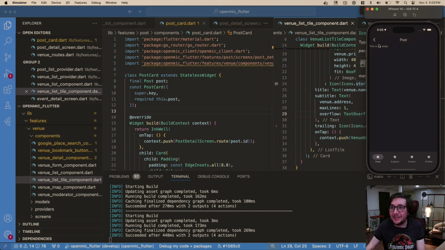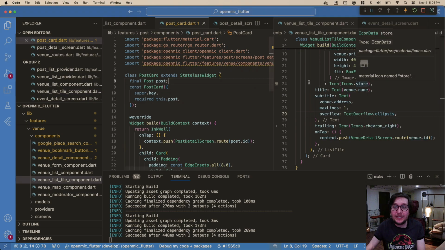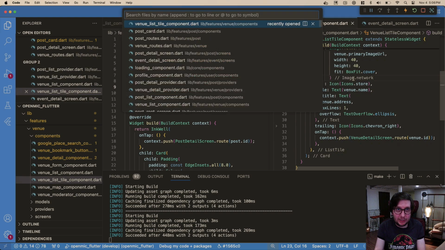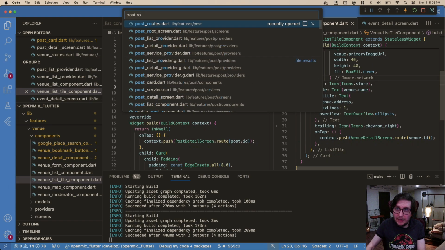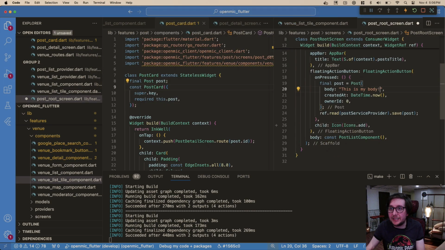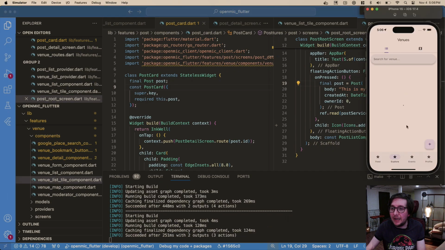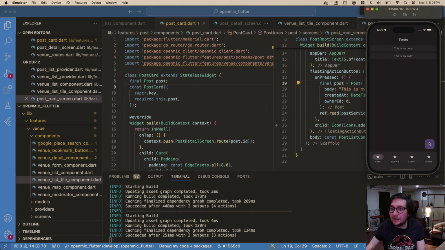I mean, they both have the same thing in it. Why don't we test one other thing? Let's go to our post root screen, and let's actually make a new one called my body. This is my body. I'm going to rebuild. I didn't have to rebuild for that actually. So let's go to feed. Let's go and click the add button.